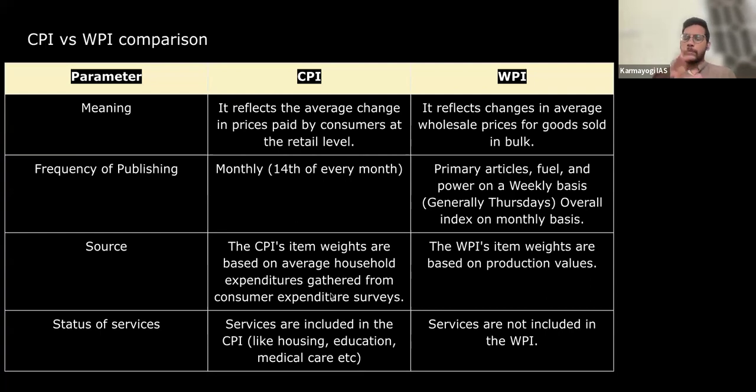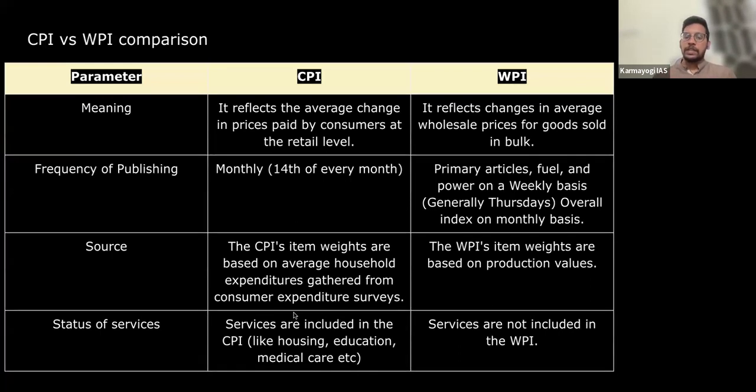Of course, this will not be exact or accurate, only nearly, because there is a lot of discretion and people may also forget what they have consumed, right? So this is gathered from consumer expenditure, how they have spent in buying the goods. And in case of WPI, it has production value. So they will reach out to the manufacturers, the producers, and ask at what price they sold. They collect the data and give it to the concerned ministry, right?